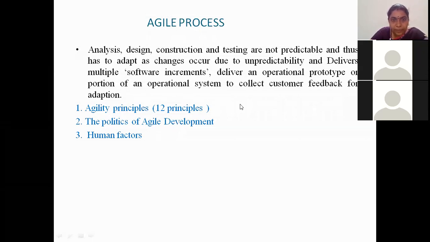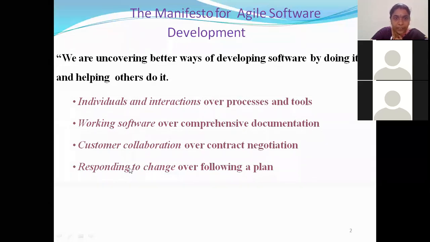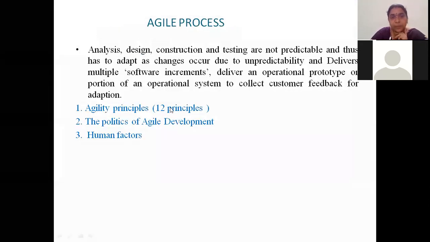So always remember, agile process tells us 4 values and 12 principles. The 4 values we have seen in the manifesto. What they ask us to value is, first value is individuals and interactions are more important. Second value is working software is more important. Third value is customer collaboration is more important. And fourth value is responding to change. These are the values or ethics the agile tells us, 4 values, and it gives us 12 principles. By including all these 12 principles in our process development models, we can achieve agility. That is what these 12 principles tell us.